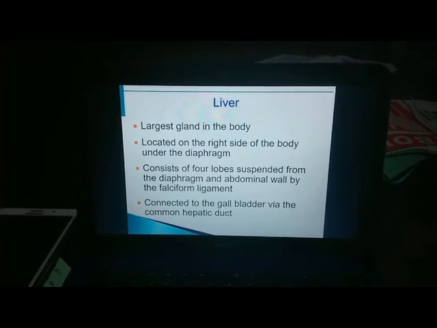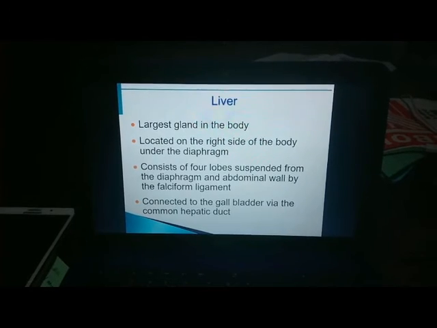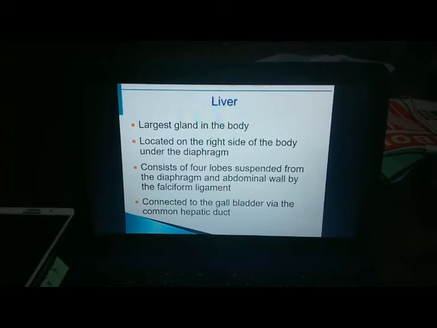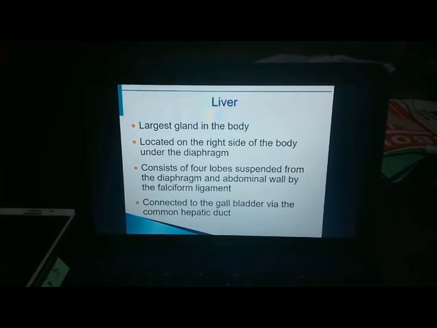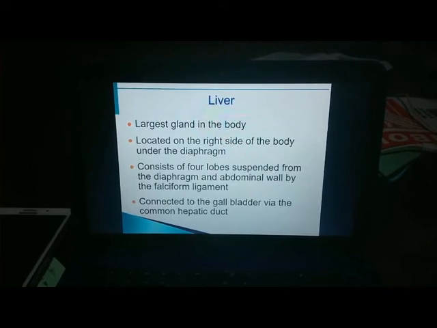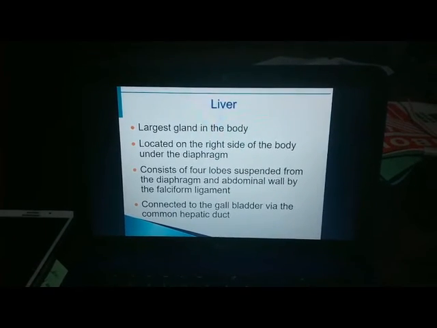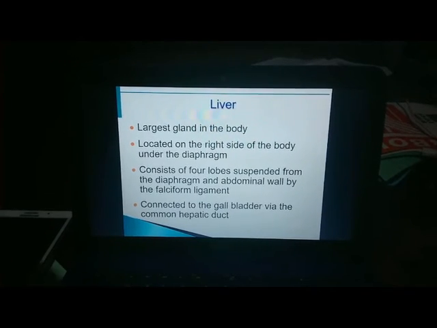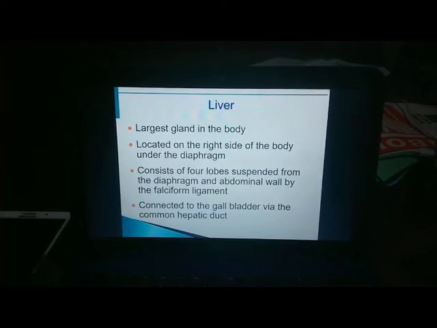Next is the liver. The liver is the largest gland in the body, located on the right side of the body under the diaphragm. It consists of 4 lobes suspended from the diaphragm and abdominal wall by the falciform ligament, and it is connected to the gallbladder via the common hepatic duct.